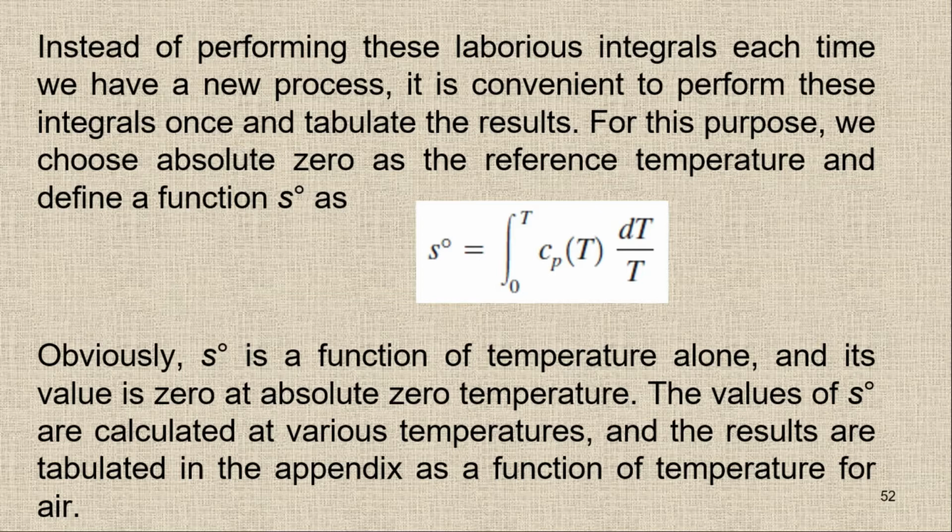Since the reference temperature is absolute zero, to find the entropy change we simply check the S naught values against each temperature and then subtract the values. We will not perform the integration, because the integration is already done and we have the tabulated values.